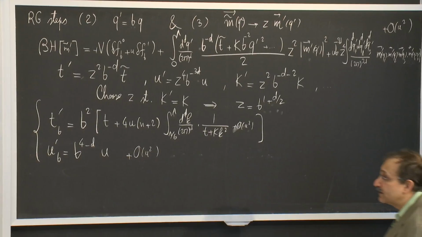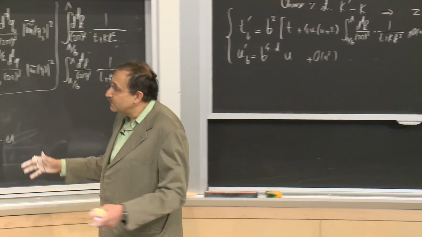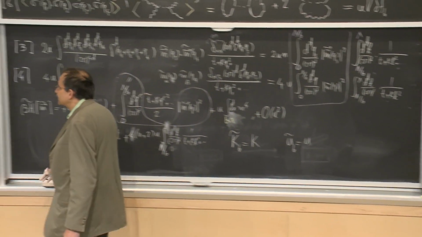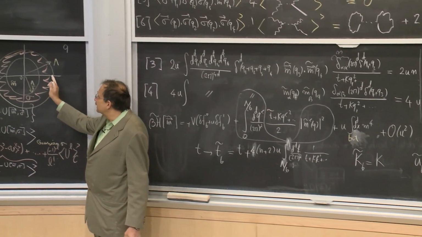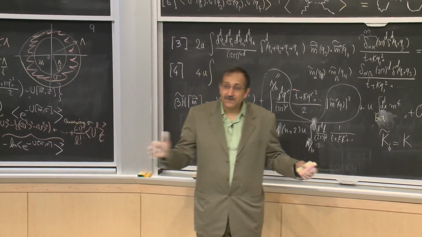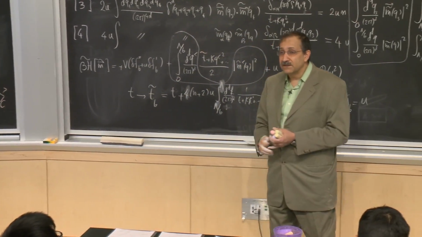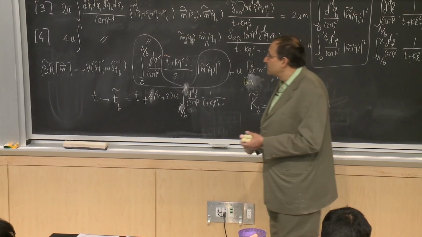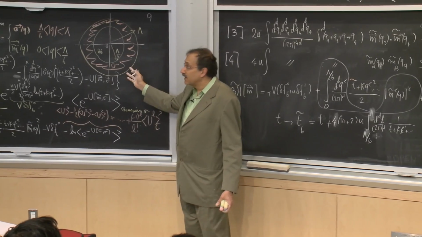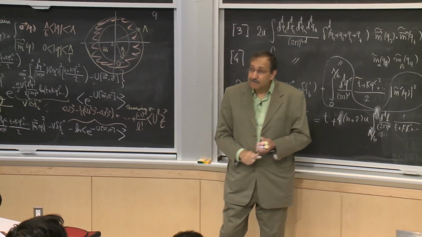So clearly, the way that we had constructed this, and in particular, if you are thinking about averaging over spins, etc., in real space, the natural thing to think about is that maybe your b is a factor of 2 or a factor of 3. You sort of group things by a factor of twice as much and then do the averaging. But when you look at things from the perspective of this momentum shell, this b can be anything.